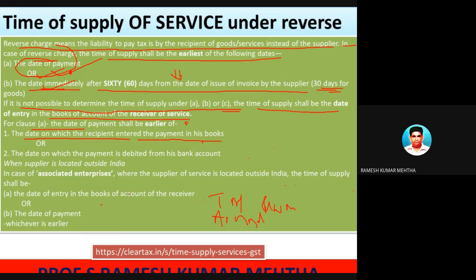The date on which the recipient entered the payment in his books, or the date on which the payment is debited. Here it is debited, because he is making the payment of 10 lakh rupees. Among them, whichever is the earliest has to be considered.